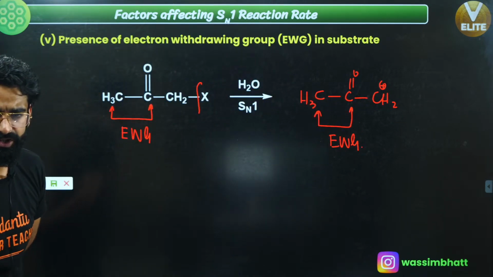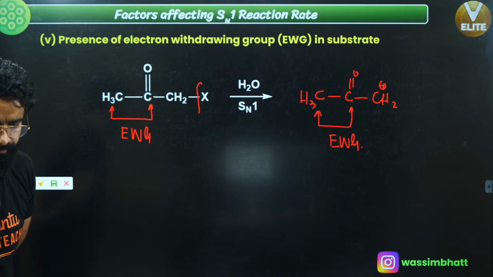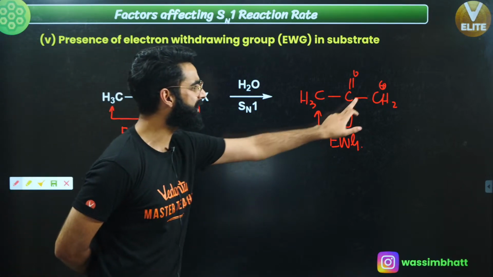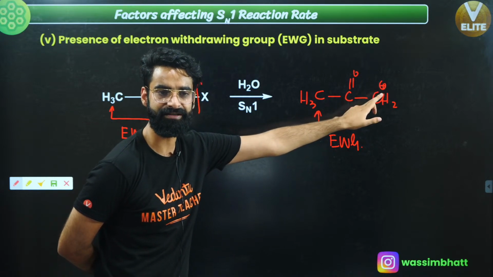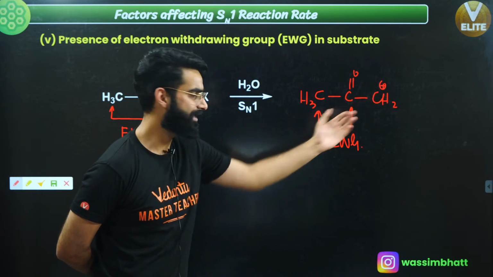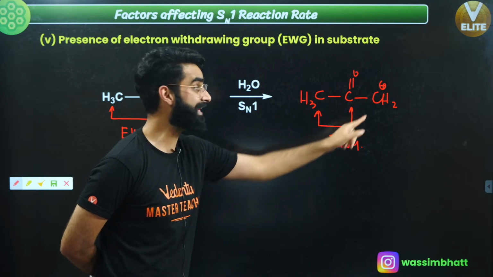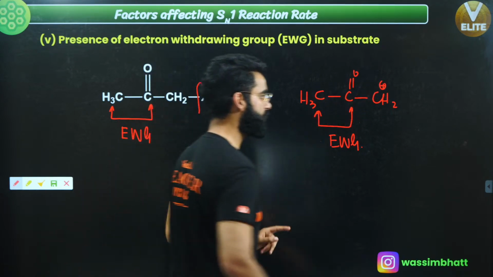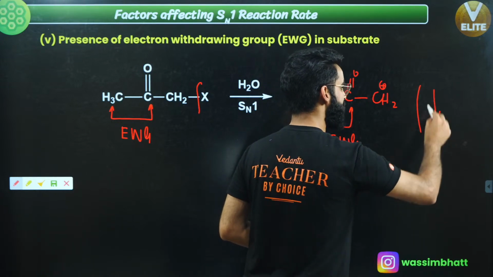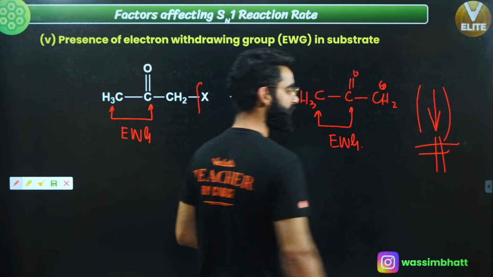What does this electron withdrawing group do? It will increase the intensity of positive charge on this carbon, right? Electron withdrawing group will increase the positive charge on this carbocation. So this electron withdrawing group will destabilize the carbocation.